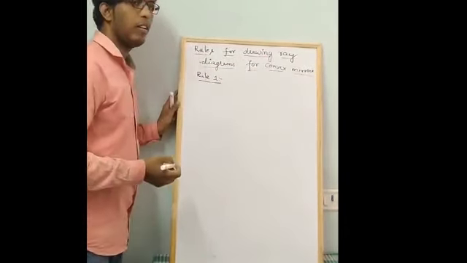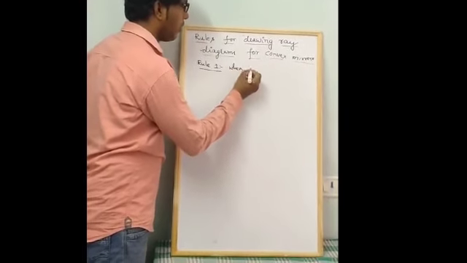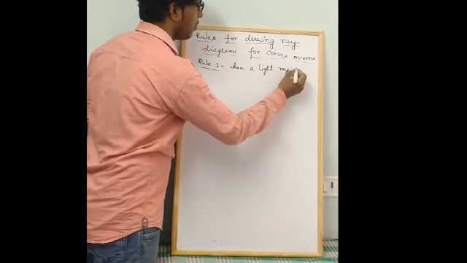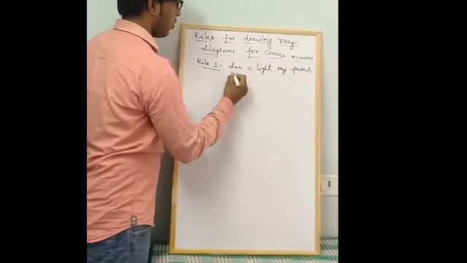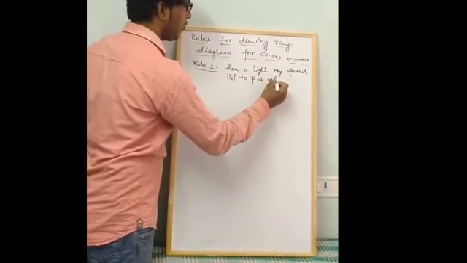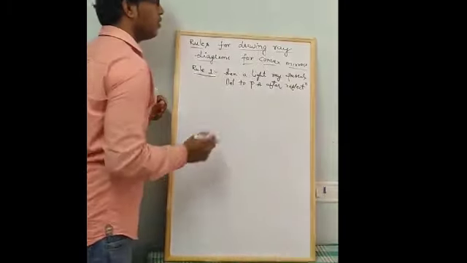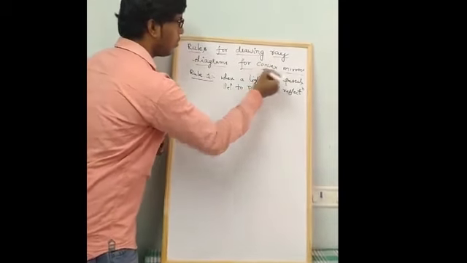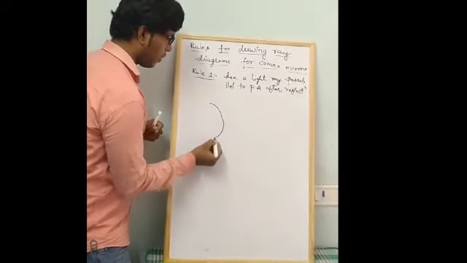The first rule we have learnt in concave mirror is that when a light ray passes parallel to the principal axis, then after reflection, let us see what happens. So we are going to learn about the rules for convex mirror. So I will draw the convex mirror.